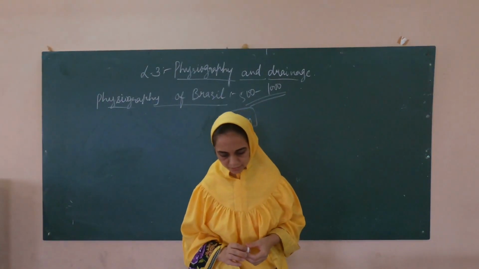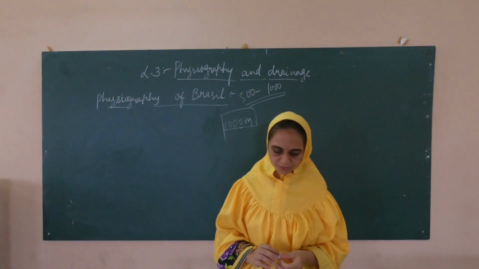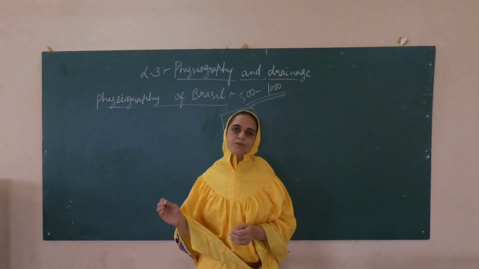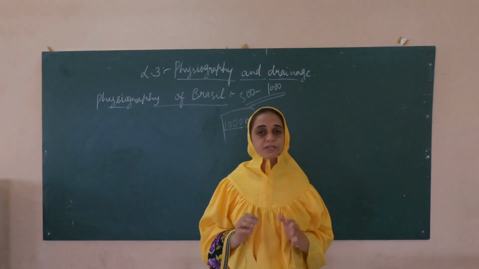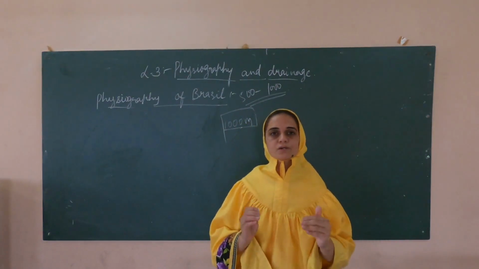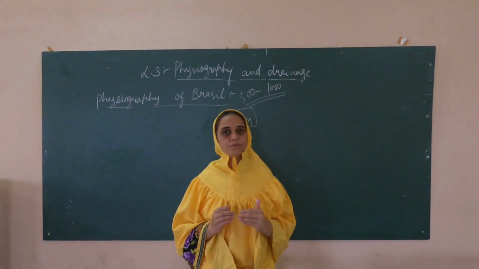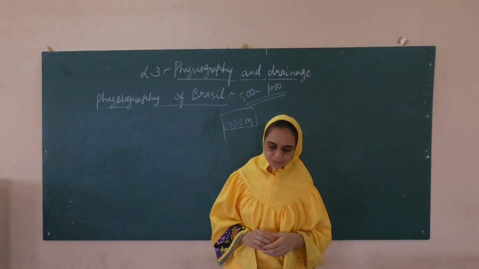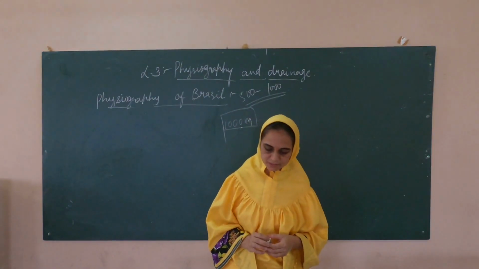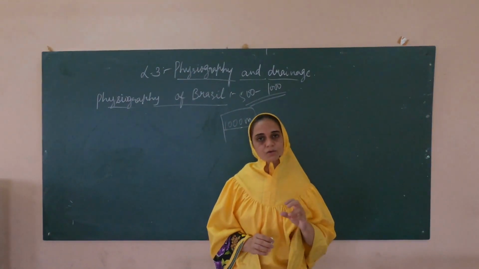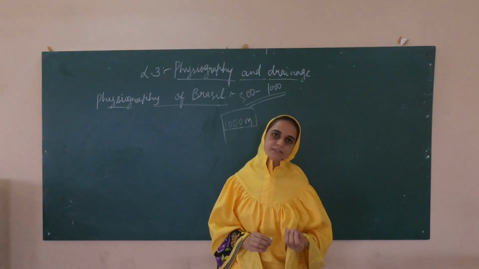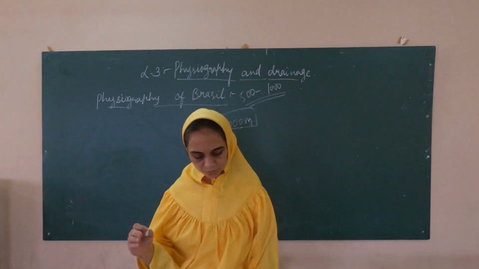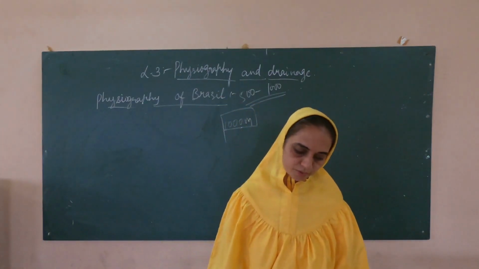A number of rivers take off from the terminal portion of the highlands. What is terminal? It is the end portion of the highlands. They flow northwards and join the Atlantic Ocean.